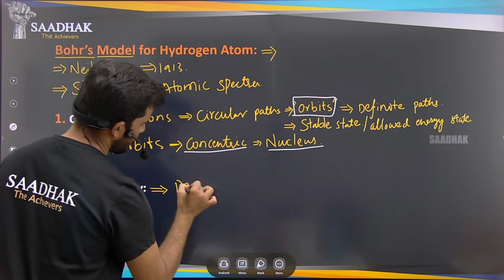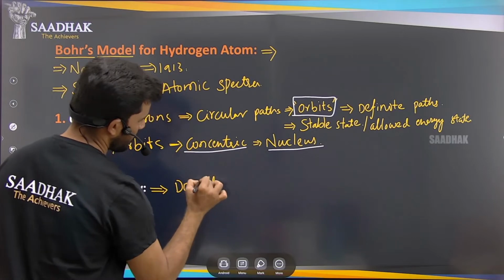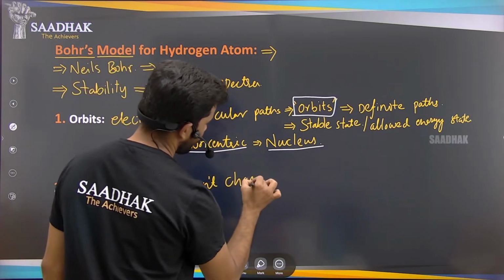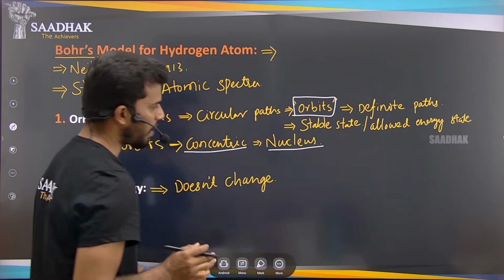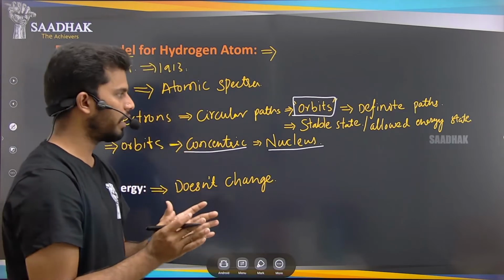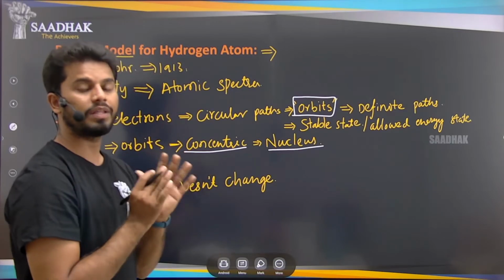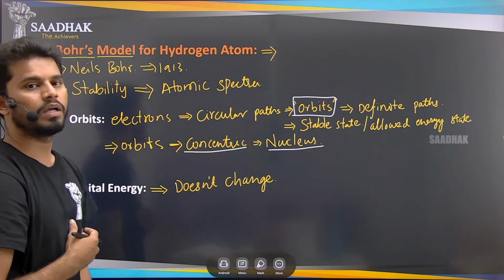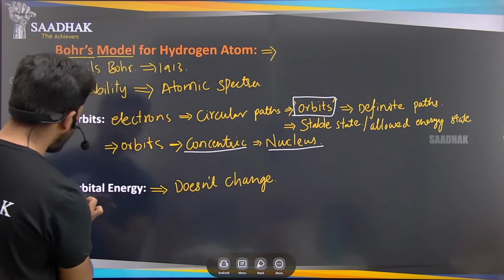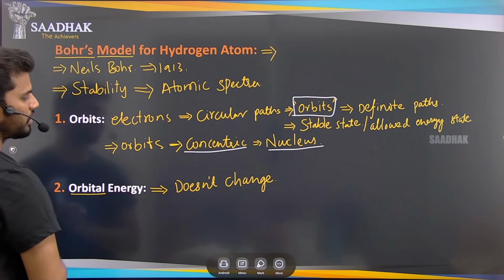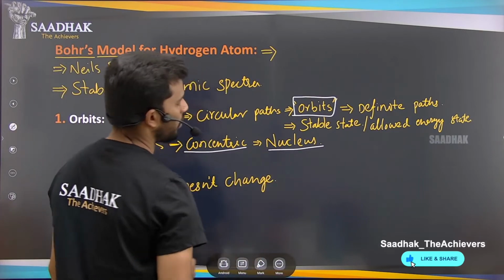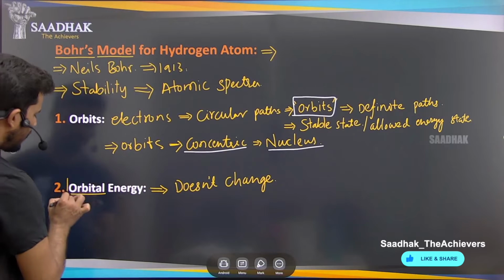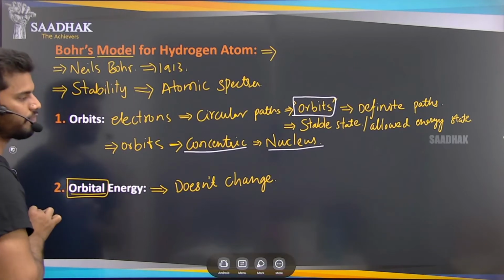Energy does not change. So if you have taken one orbit, the orbit has the same energy. There is no loss of energy by that path. The orbital energy is not changing, it doesn't change at all.